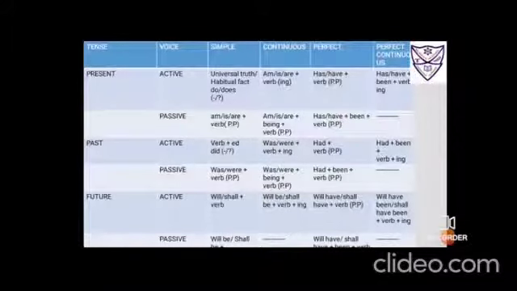Verb will be in its first form. Passive voice, you have to add one simple word before you change the verb into third form. That verb is be. So it becomes will be or shall be. Now when you have to use will and when you have to use shall? If it is first person, we'll be using shall. I shall, we shall. And if it is second person or third person, we will use will. Okay? You will, he will, she will, it will, and they will.